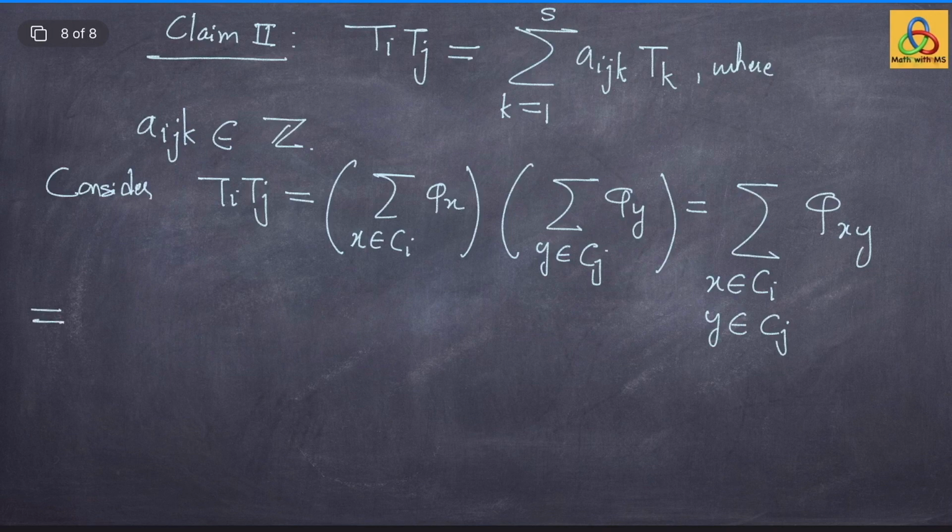Now, what I do is the following. It may happen that for different entries in Ci and Cj, the product may give the same group element.